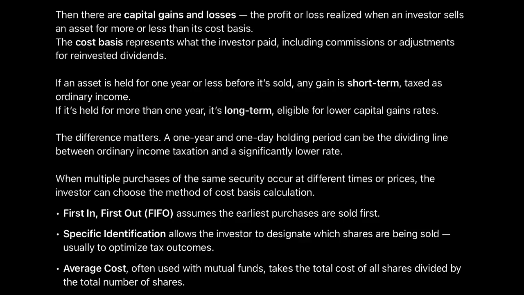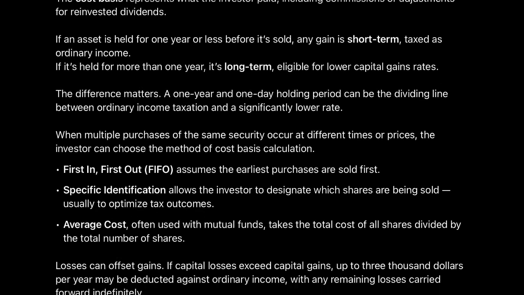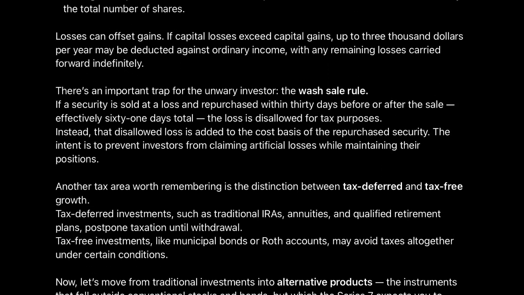When multiple purchases of the same security occur at different times or prices, the investor can choose the method of cost basis calculation. First in, first out, FIFO, assumes the earliest purchases are sold first. Specific identification allows the investor to designate which shares are being sold, usually to optimize tax outcomes. Average cost, often used with mutual funds, takes the total cost of all shares divided by the total number of shares.